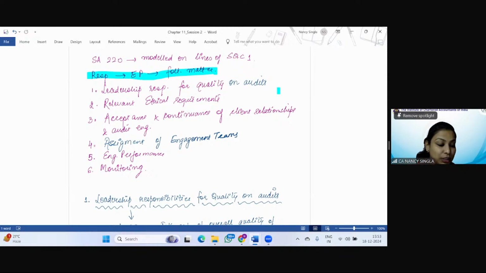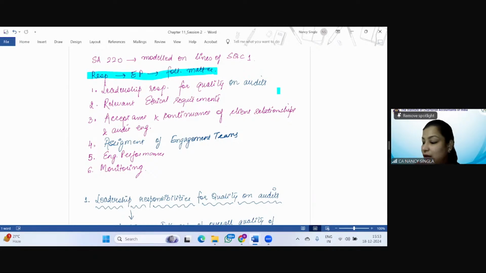With respect to SQC1, we were discussing the elements of the quality control system of the firm. The first point was leadership responsibilities for quality within the firm. And now here in SA 220, it is leadership responsibility for quality on audits. So that was within the firm, it is on audits. Then relevant ethical requirements is the same. Acceptance and continuance of client relationships and audit engagements is the same.